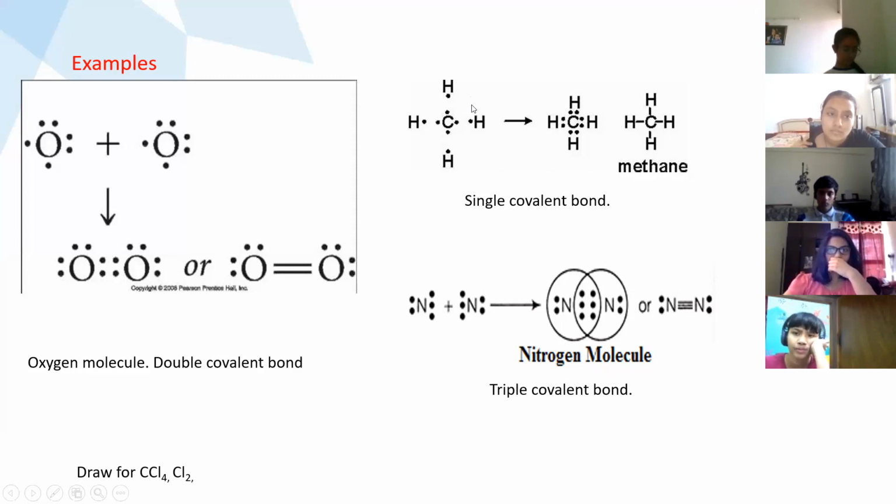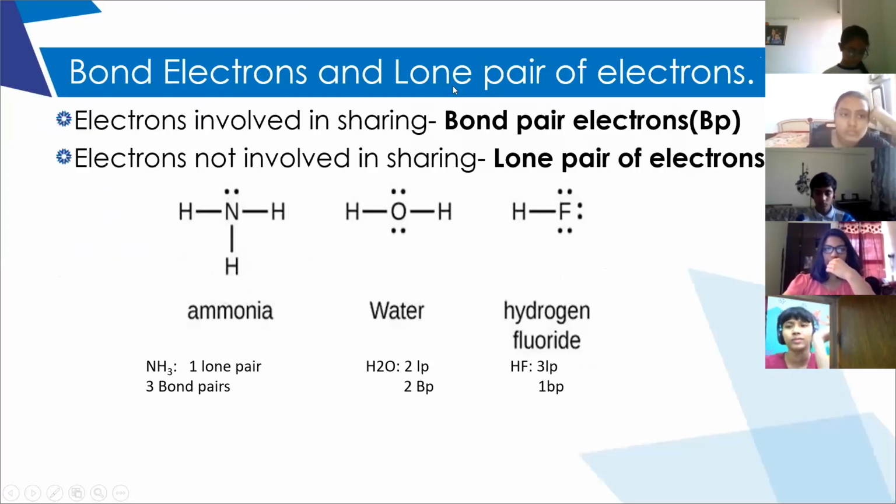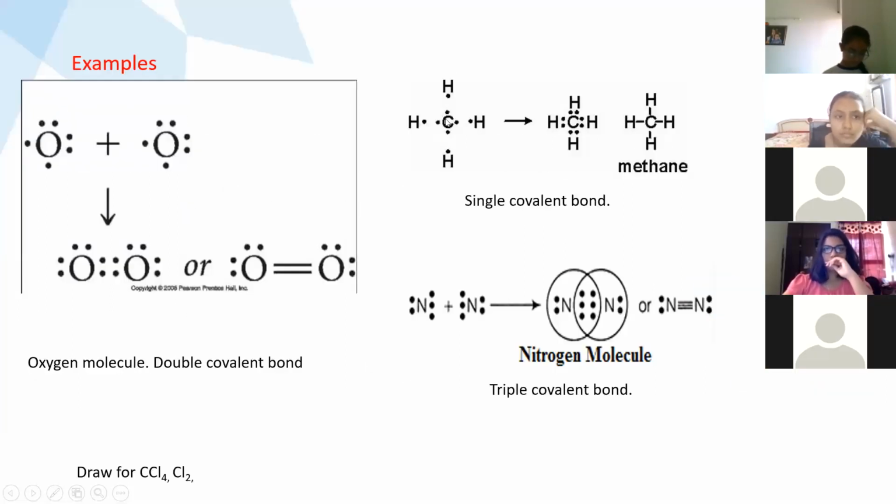That means carbon is taking 1 electron from each hydrogen. And hydrogen will take 1 electron from carbon.